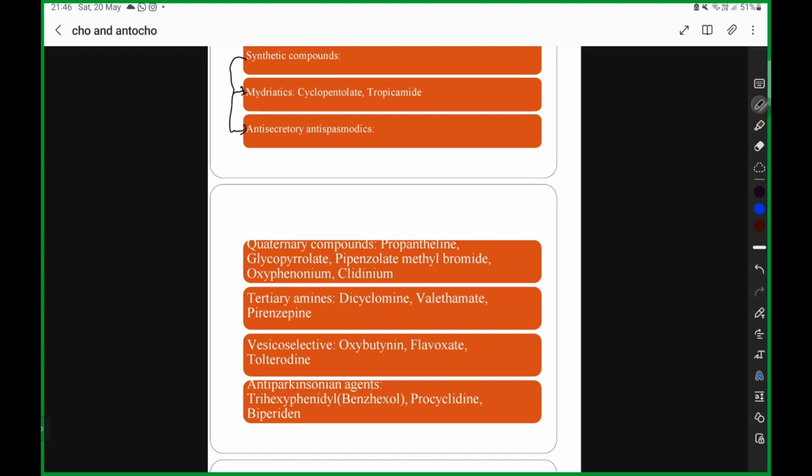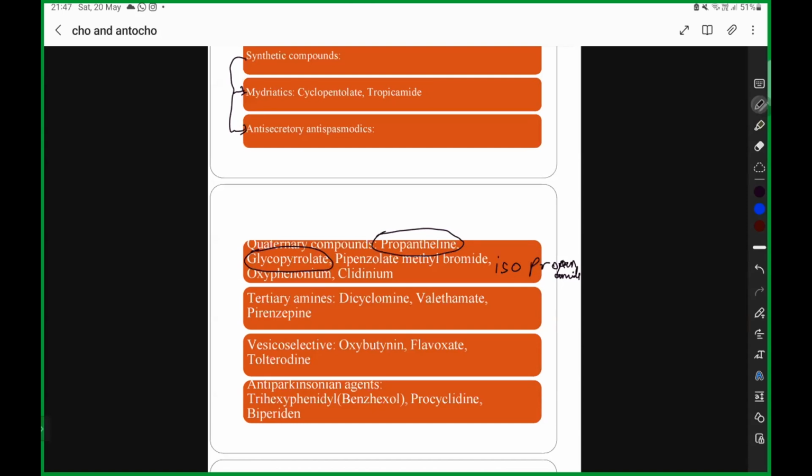Anyway, which quaternary compounds are you going to remember? Along with me, tell propantheline. Glycopyrrolate. Two important ones you are going to remember: propantheline, glycopyrrolate. Along with this you are going to remember isopropamide. Three drugs. Along with me repeat: number 1 propantheline, number 2 glycopyrrolate, number 3 isopropamide. Okay? Just remember these three drugs, nothing else is needed.